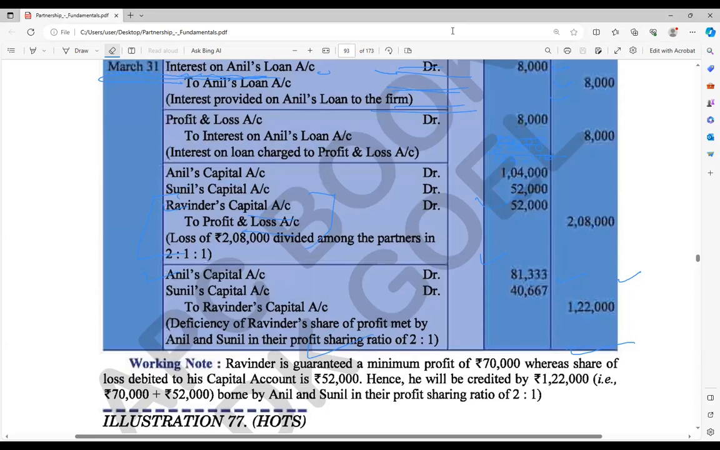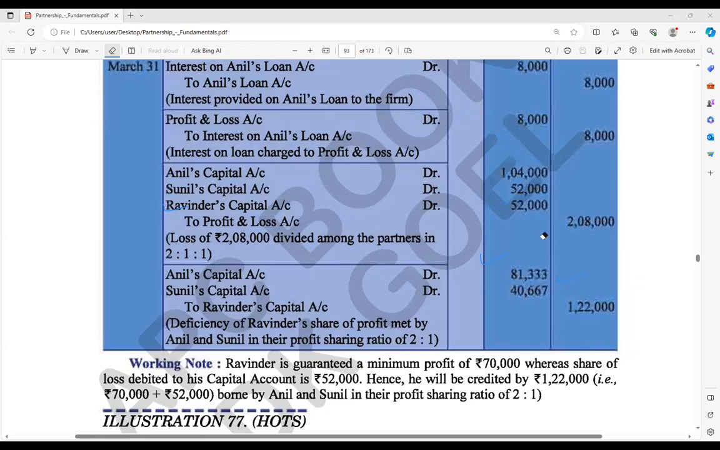So when Ravinder is going to get 1,22,000, this entry we are writing. Ravinder's capital is going to get this amount, and it is given by whom? Anil and Sunil. Now the question is in which ratio they will give. If no ratio has been mentioned, then simply the profit sharing ratio. But the person who is going to get the amount will go out. I am showing you. Their ratio was what? 2:1:1. So Ravinder's share is 1.